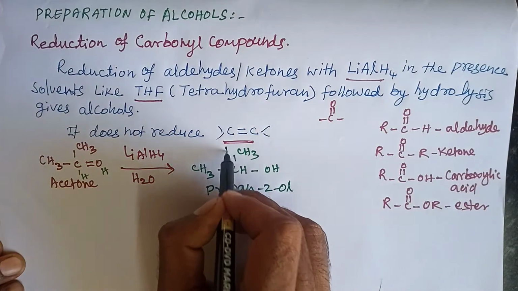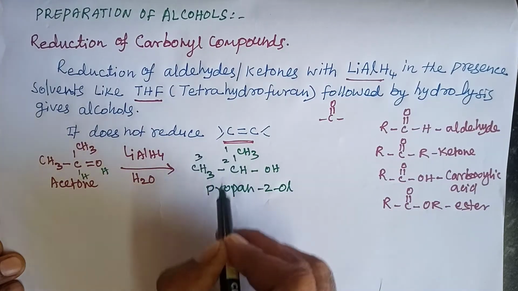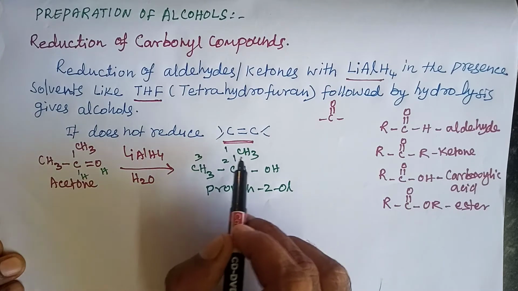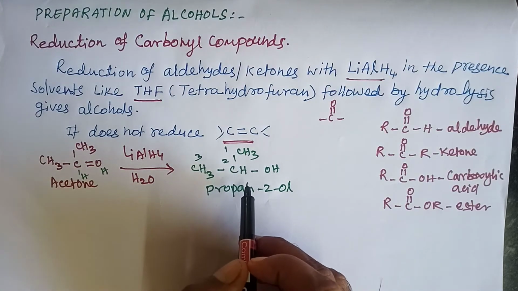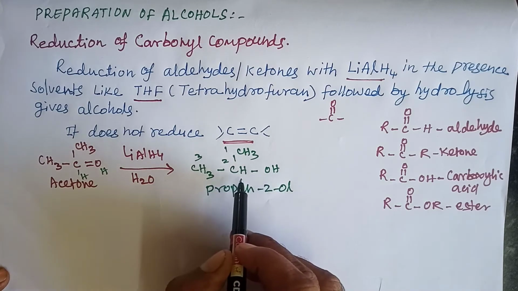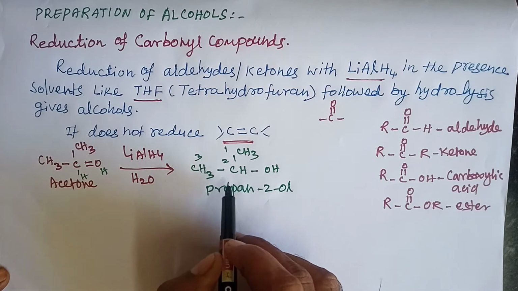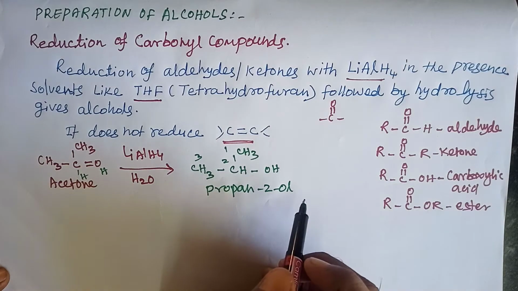Because this is carbon 1, 2, 3, the number of carbons is 3, so the parent hydrocarbon is propane. Here the OH group is present at the second carbon, so we can say propan-2-ol.